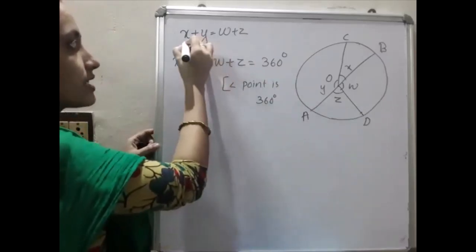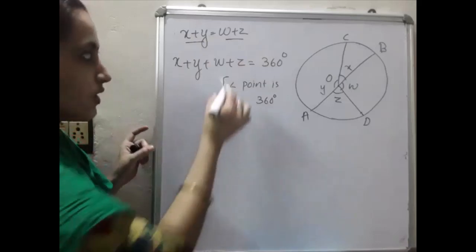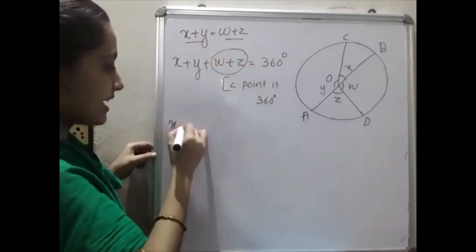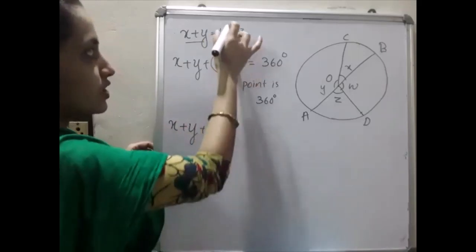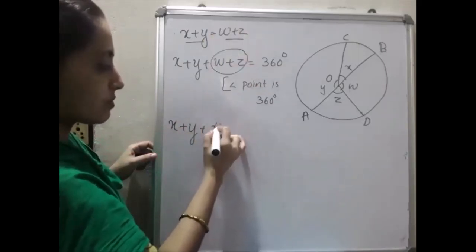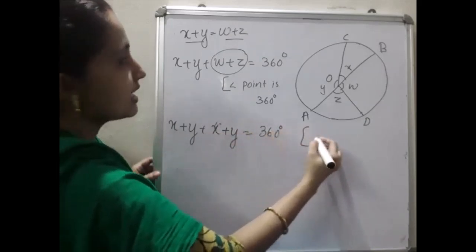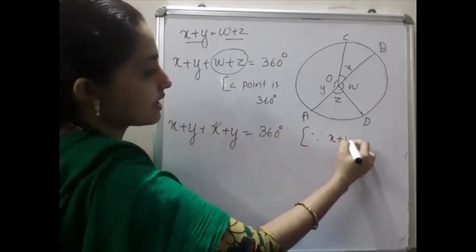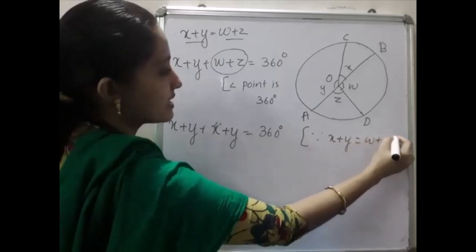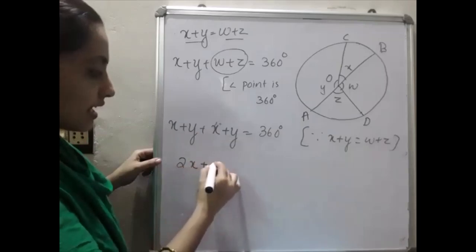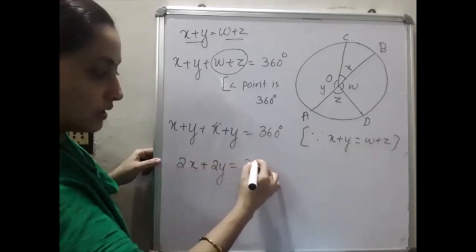Then already in the question x plus y is equal to w plus z. So you can replace w plus z by x plus y, is it? So you can write x plus y plus x plus y is equal to 360 degrees. Reason: since x plus y is equal to w plus z. Okay, so how many x are there? 2x. How many y are there? 2y is equal to 360 degrees.